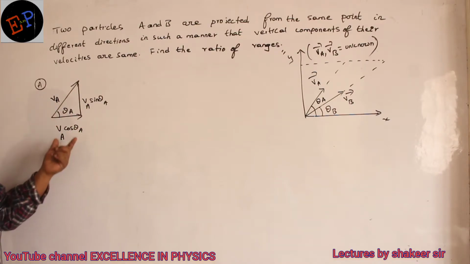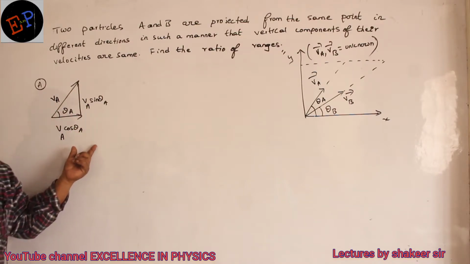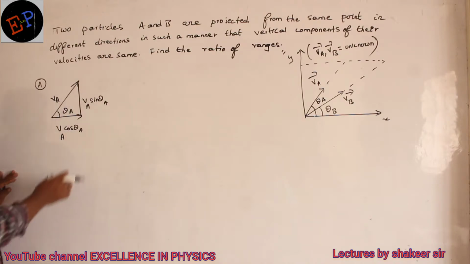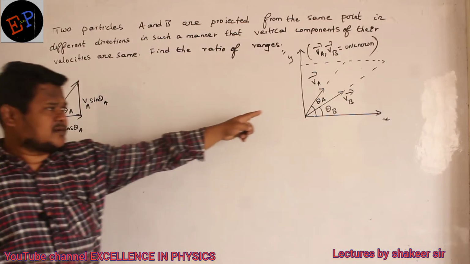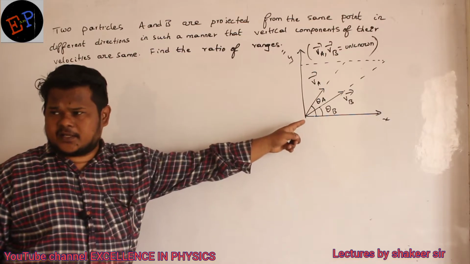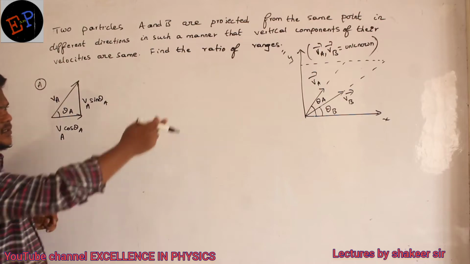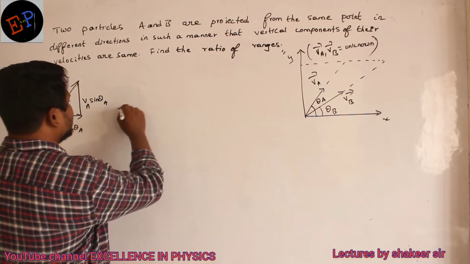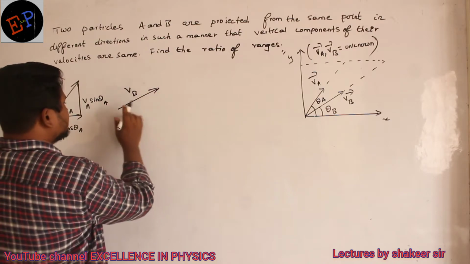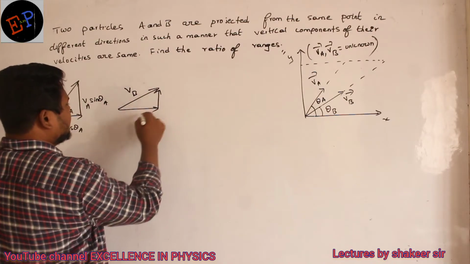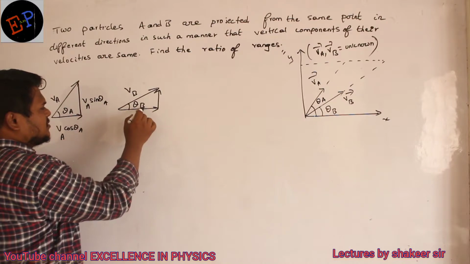Clear? This is how I split vectors into two components. Which vector am I splitting? Initial velocity of particle A. I have split it into two components. Next you take the second velocity. Which is the second velocity? This is VB. VB is not given, I am just taking it to be VA and VB. What is this angle? This angle is theta B.